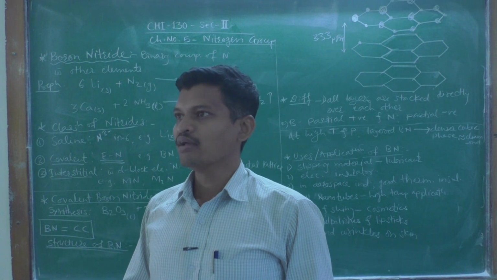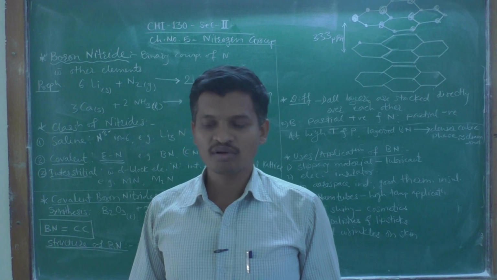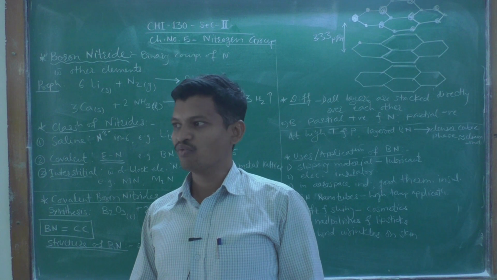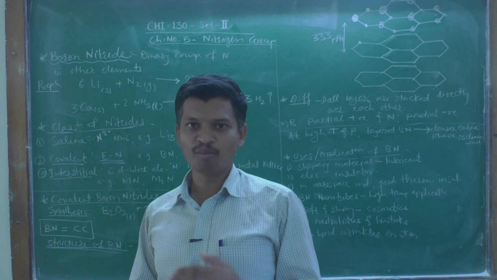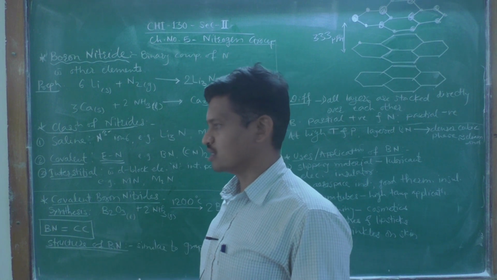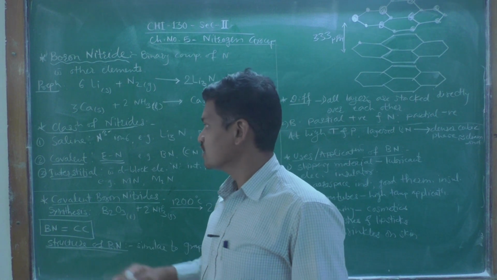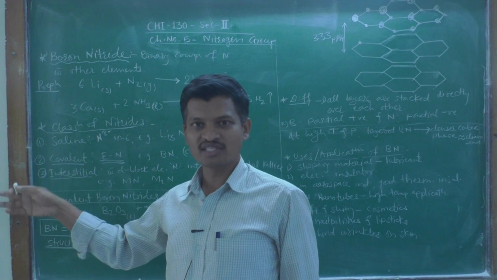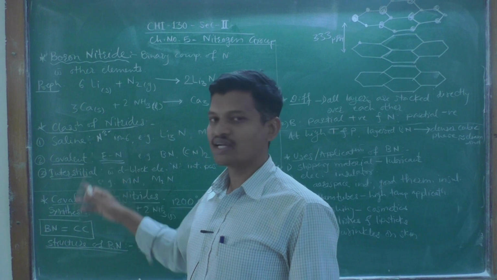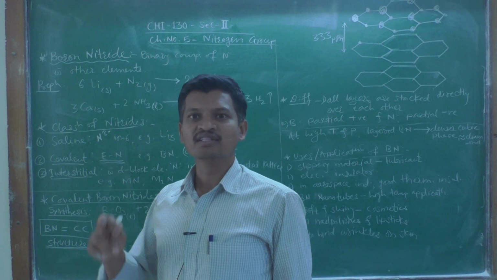The explanation regarding these three classes is also very simple, and it is easy to remember how to recognize these nitrides. Saline nitrides, as we have seen, are ionic nitrides, so they consist of N3 minus.